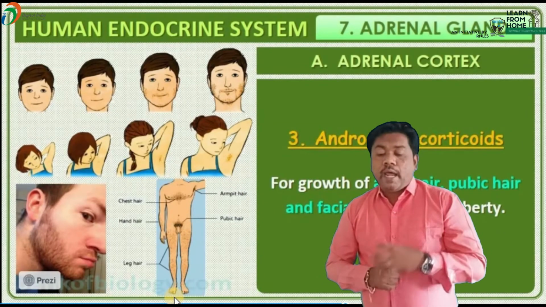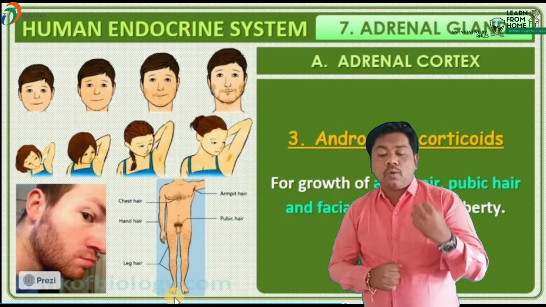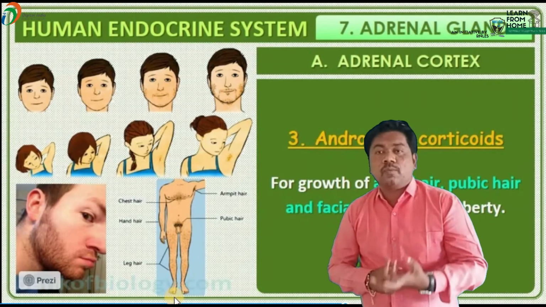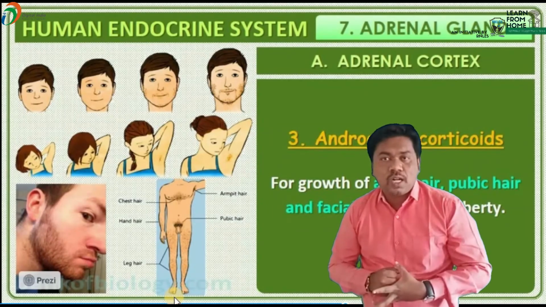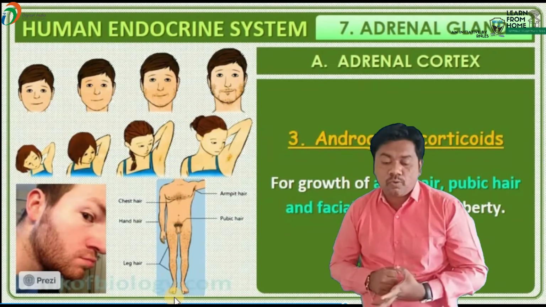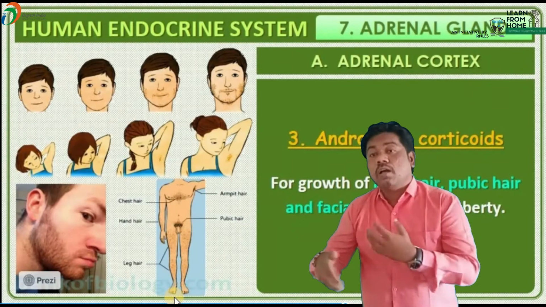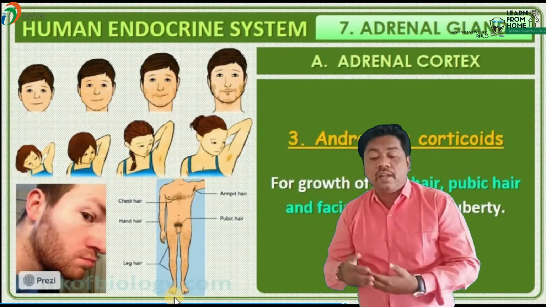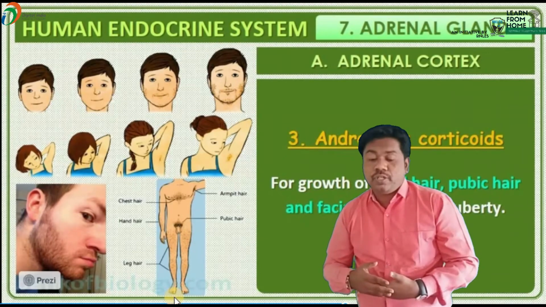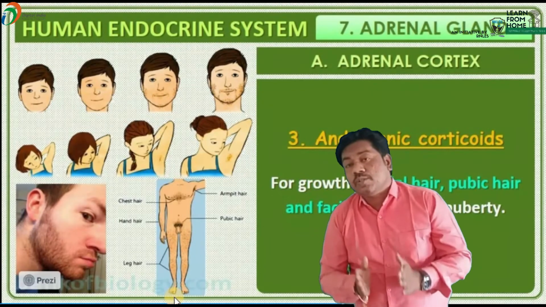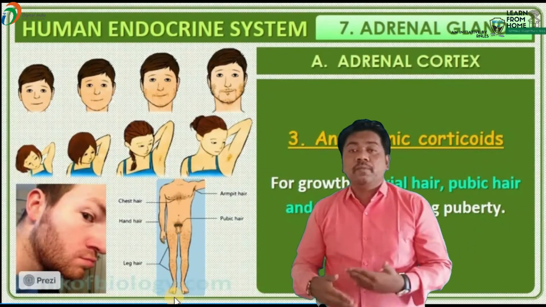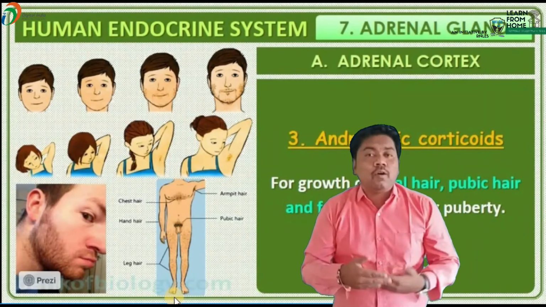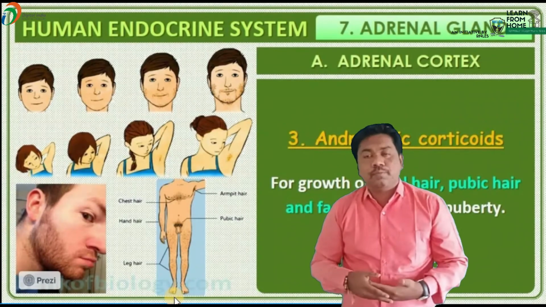These hormones are also known as androgenic corticoids or androgens. Which hormone is known as an androgen? The testosterone hormone is known as an androgen hormone. It helps in the growth of axial hair, pubic hair and facial hair during puberty. That is the secondary sexual character found in the male organism at the time of puberty.